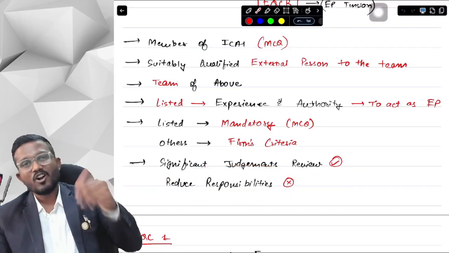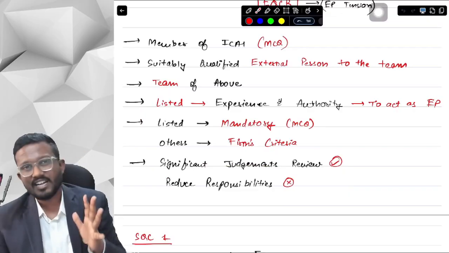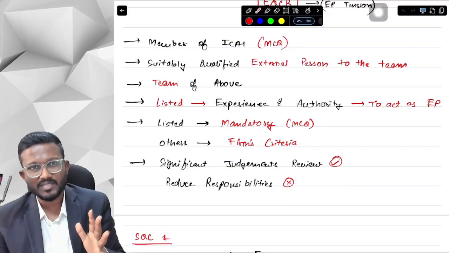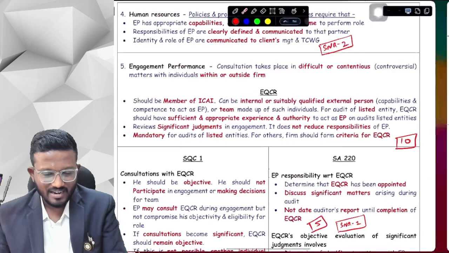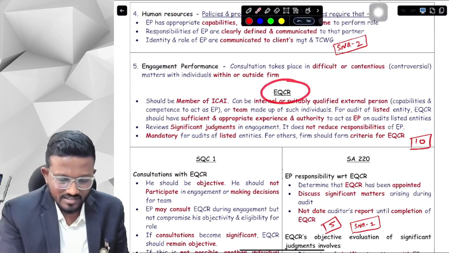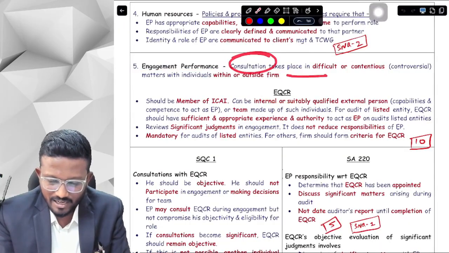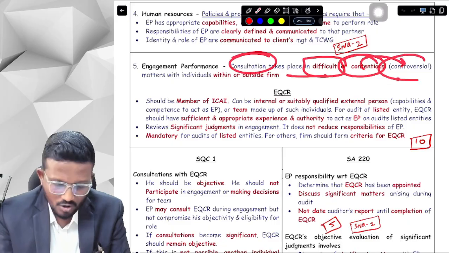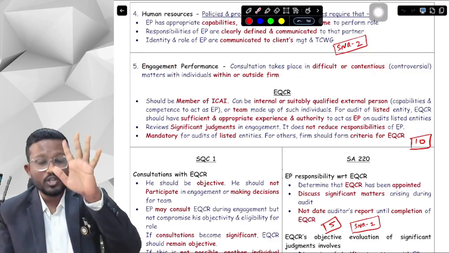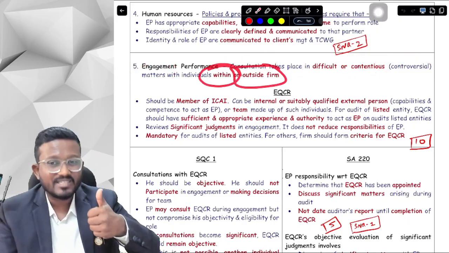Okay, yes sir, he cannot blame the EQCR. He has all the authority and responsibility after appointment of EQCR. Okay, yes sir, let's understand this much. So we are saying EQCR, we are saying first of all engagement performance. The fifth element says that consultation can take place in difficult or contentious, that is controversial matters, with individuals within the firm as well and outside the firm as well.